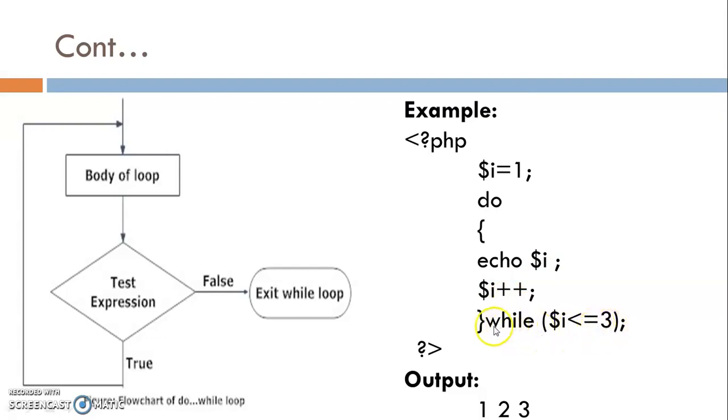Again condition becomes true. Then again print the value of $i, and now the variable value is 4. Now check the condition 4 less than equal to 3. Condition becomes false. So directly exit from the do while loop. In do while loop, the condition is checked at the last, at exit point. So it is known as exit control loop.